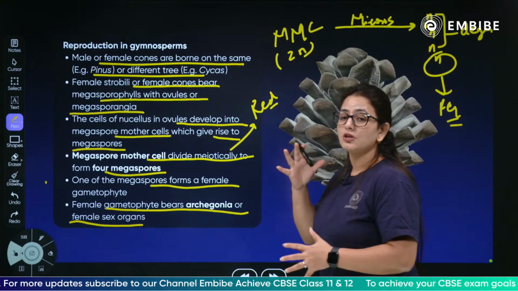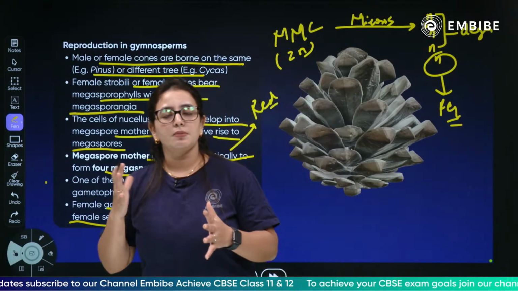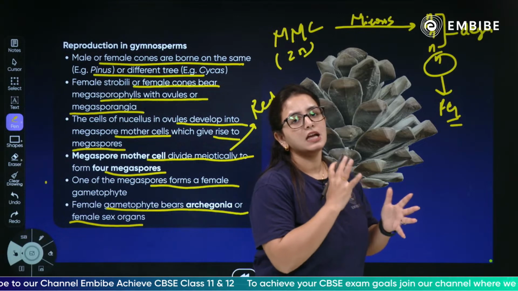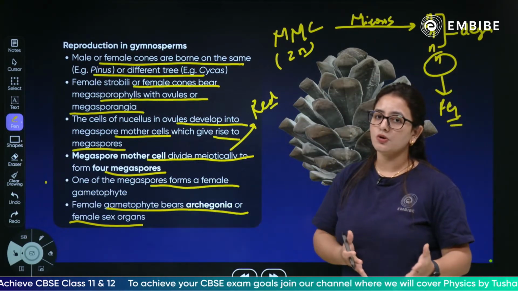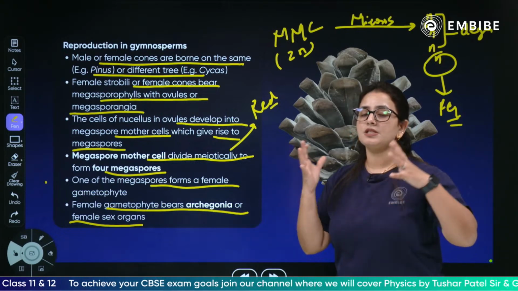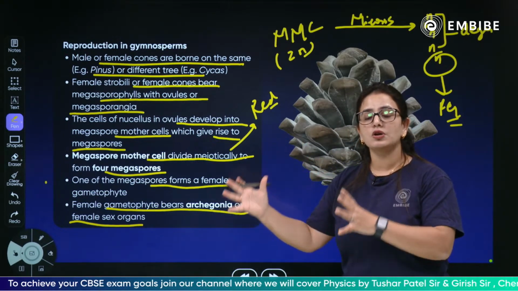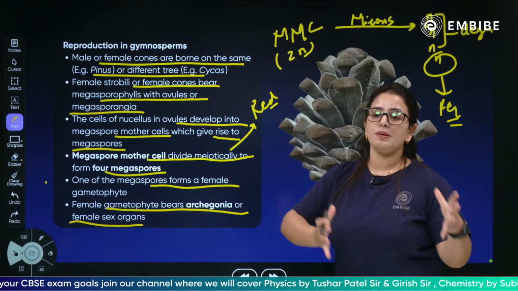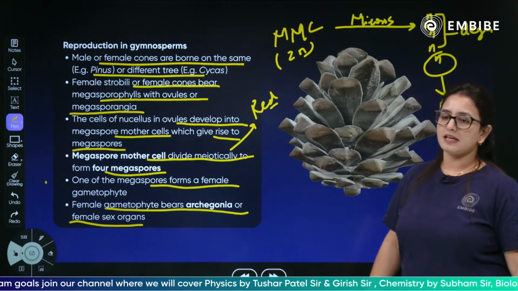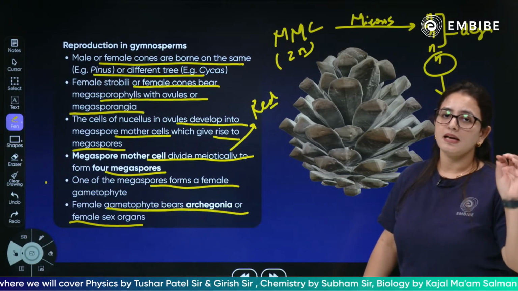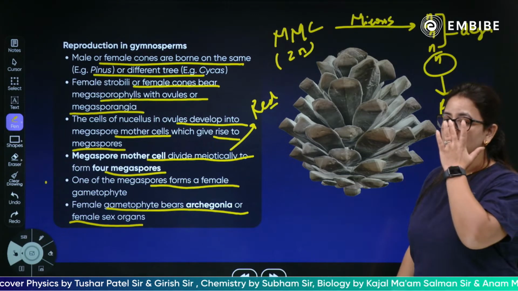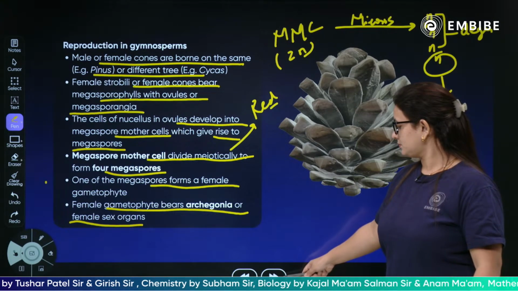This is about the formation of gametes. This is about the reproduction present in the gymnosperms. They show heterospory. There is a megasporophyll and a microsporophyll present on the male cone or the female cone, also known as the male strobilus or the female strobilus. They can be present on the same tree or on different trees: the same in the Pinus tree, different in the Cycas tree.